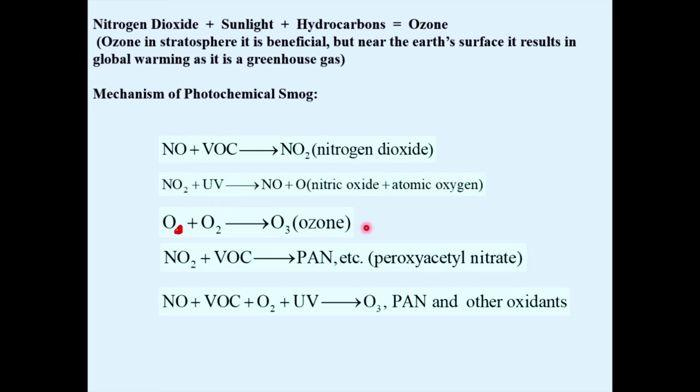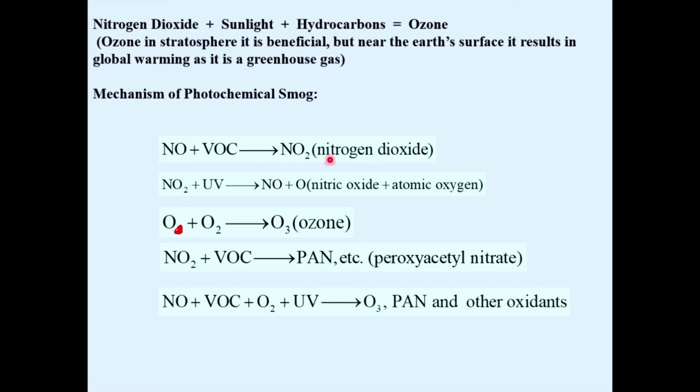So this is considered a secondary air pollutant. Again, nitrogen dioxide plus highly volatile organic compound will also give peroxyacetyl nitrate, one more compound. Now you have many compounds.